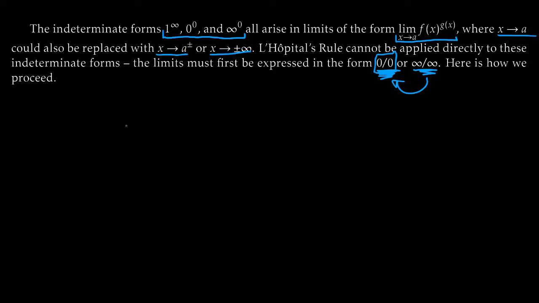Here's the gist of how we can deal with this. So if you'll recall, e to the natural log of x is just a fancy way of writing x. That is, e to the x and ln of x are inverse functions.